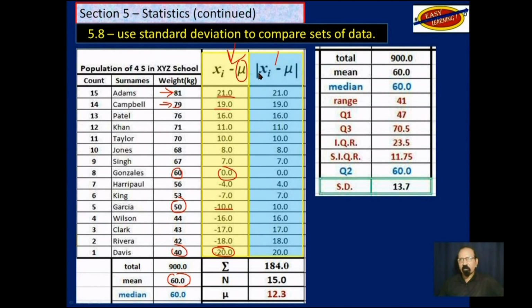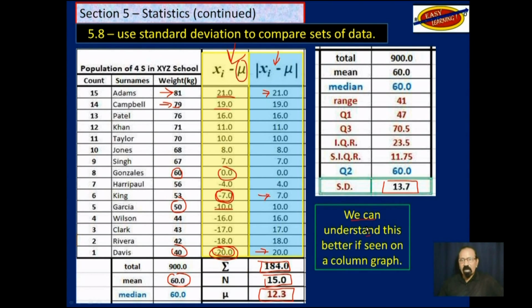So we come to this column here. And so there's 21 there. This that was negative 7 is now just 7. And this that was negative 20 is now 20. If we were to add all of these, we will get 184. We have seen that before. And if we were to divide that 184 by 15, because we have 15 such numbers or values, we get 12.3. We have also seen that before. Well, it is not 13.7 yet.